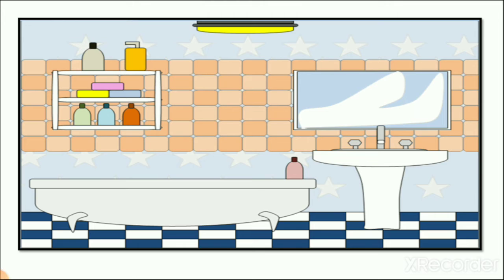Then the bathroom, which we use to clean ourselves. So here you can see bottles of different types of liquid which we use for our hair and for our body. Then you can see here soap which we use to clean our body. So this is the thing which we use in our washroom. We call it washroom, we call it toilet, and we call it bathroom also. This is a room in the house.